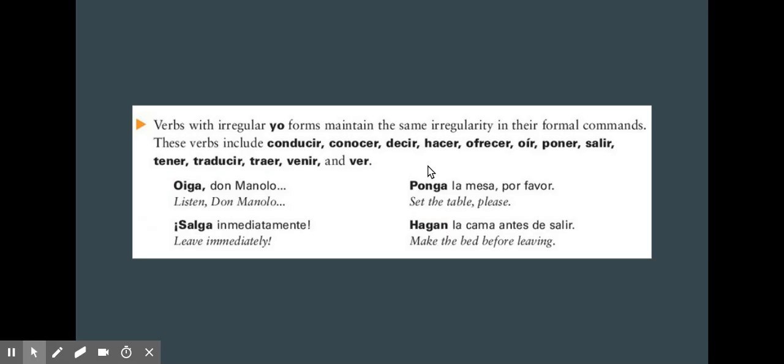Just like irregular verbs, they maintain their irregular form if they're in the yo form. So for example, yo oigo, take off the O. Since it's IR, you would add an A for usted, AN for ustedes. Oiga, oigan. Salir, yo salgo, take off the O of the yo form. Since it's an IR verb, you would add an A for usted, AN for ustedes. Salga, salgan.